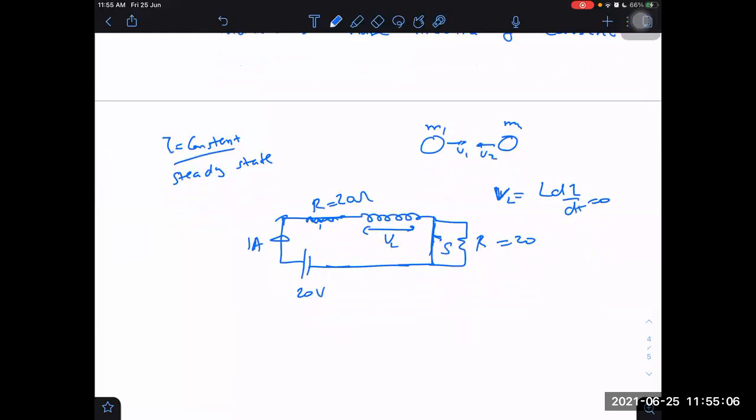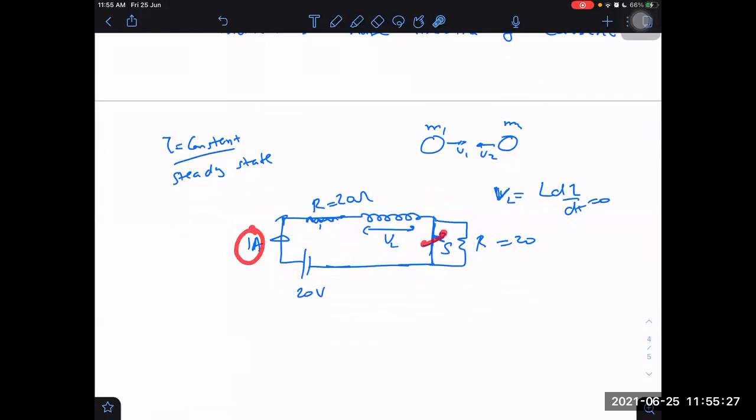Now let us say I do one thing here. I suddenly break the path of the current. What is the path of the current? It goes here, and comes here. Does it go to the other resistance? No. Why not? Because it is short circuited here. But I am opening the switch. If I open the switch, can the current flow through this path? No. Current cannot flow through this path because the switch is opened.